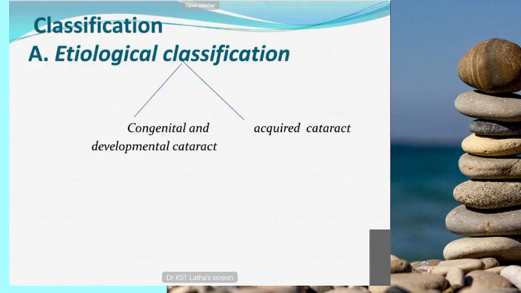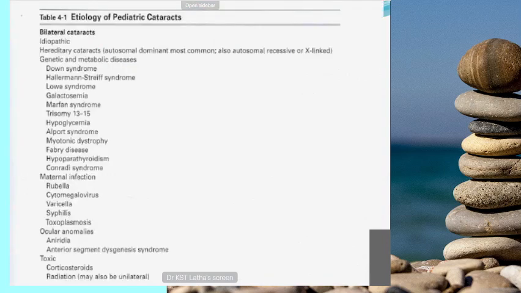Coming to the etiological classification of cataract. You know the definition of cataract, and now we'll see the etiology of the cataract. We'll see the congenital cataract and the acquired cataract etiologies one by one. Congenital cataract: what are the etiologies for congenital cataract or pediatric cataract? Mostly these are hereditary causes, genetic causes.